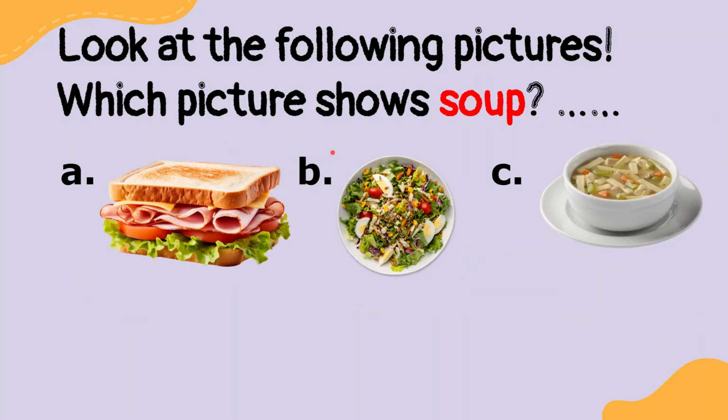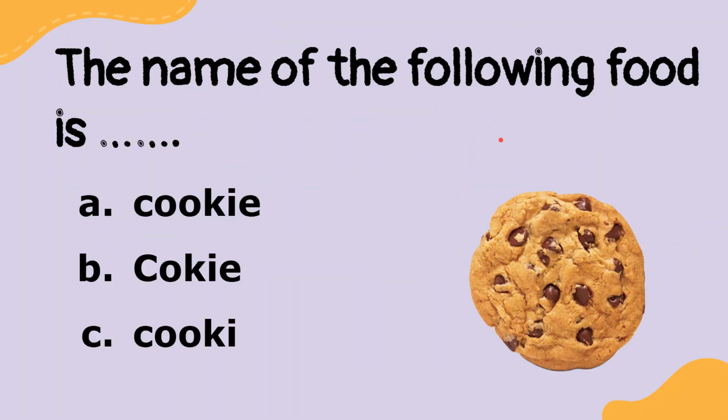How about this? Which picture shows soup? Is it A, B, or C? Yes, that's right. We have to choose C. Now, how about this one? Did you still remember how to spell cookie? A, B, or C? Yes, the answer is A.